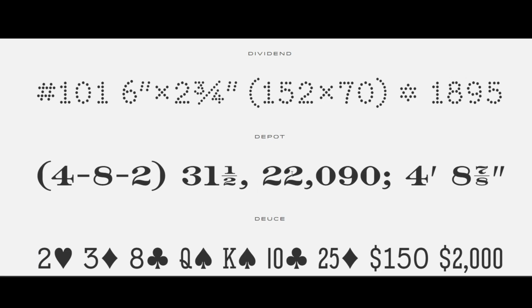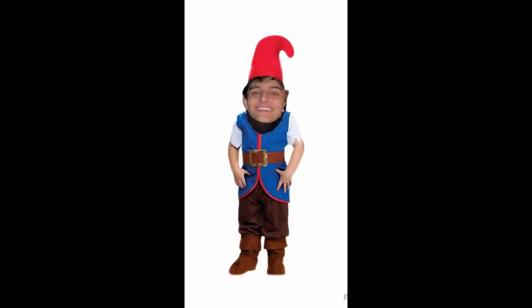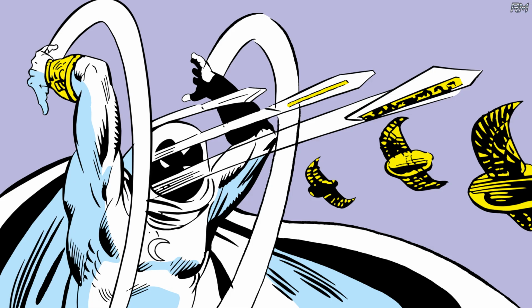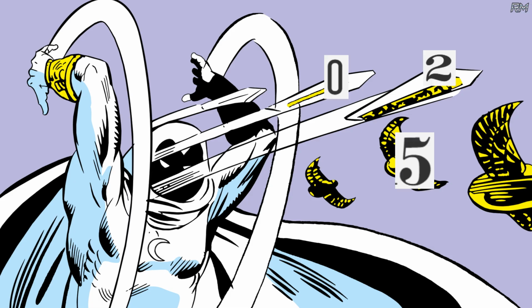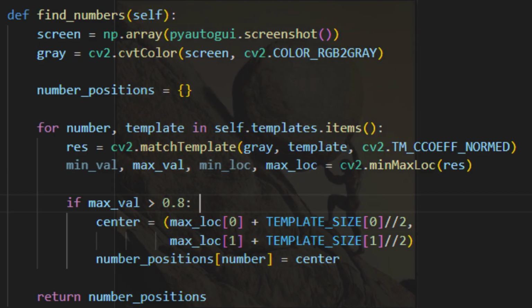In order to expedite the training process, I actually made a tool where I could click on various number fonts across the web and it grabbed screenshots of those particular numbers. Despite being a laborious process, it gives us a solid groundwork for our model to train on, and this way, if Zen ever changes the font in the future, it won't impede the program. We can now train our model by throwing every single image we have at it. We can use this alongside the MNIST dataset to ensure that we get the right values. Now, after just a little bit of code, we can now identify the numbers on the screen.